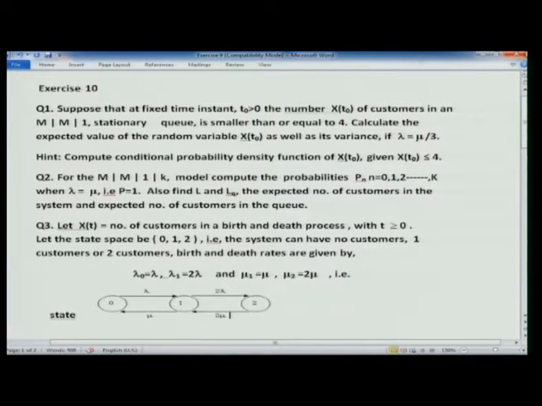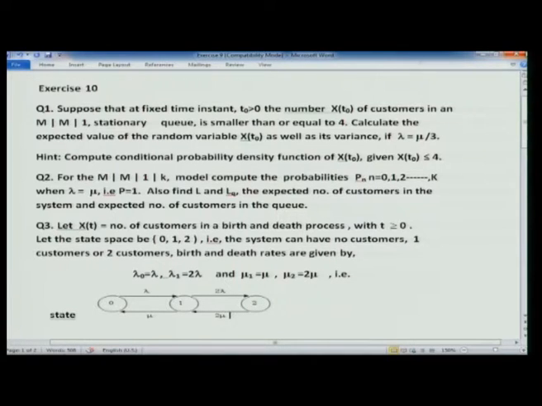Question 3: X(t0) is the number of customers in a birth and death process, with t non-negative. Let the state space consist of 3 states, which are 0, 1 and 2. That is, the system can have no customers, 1 customer or 2 customers.